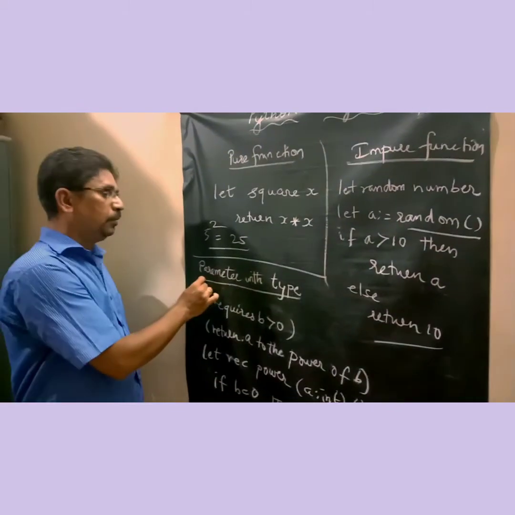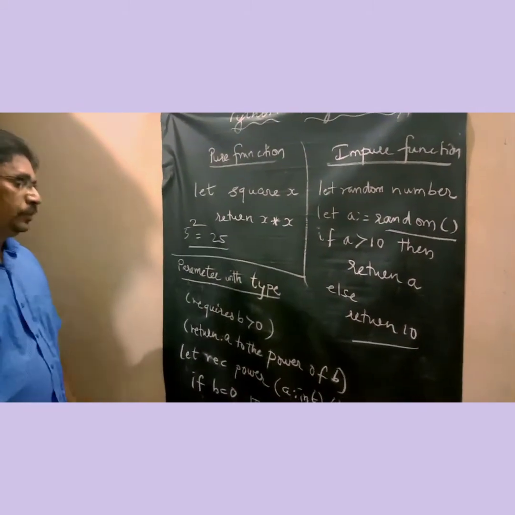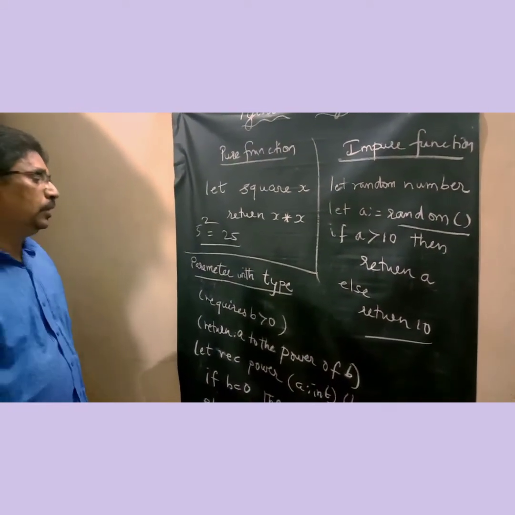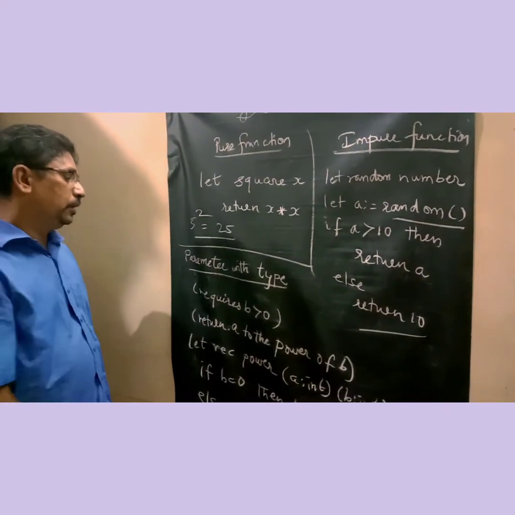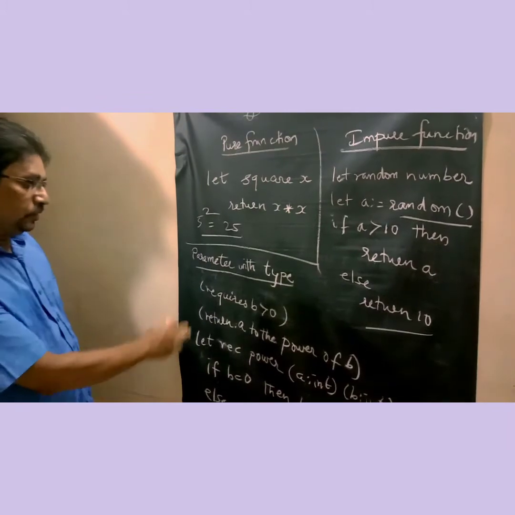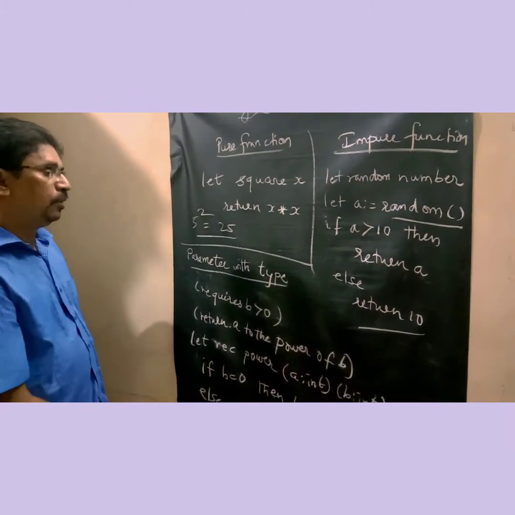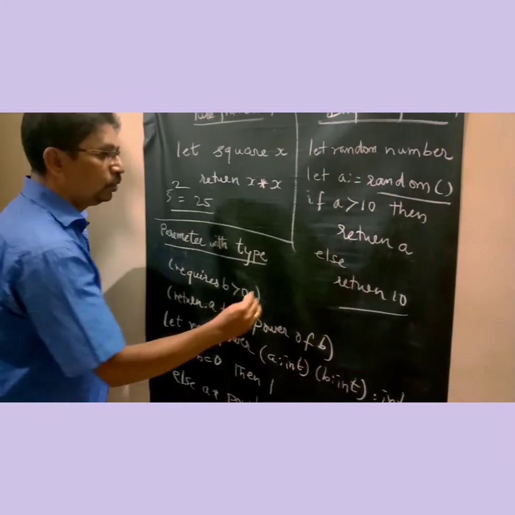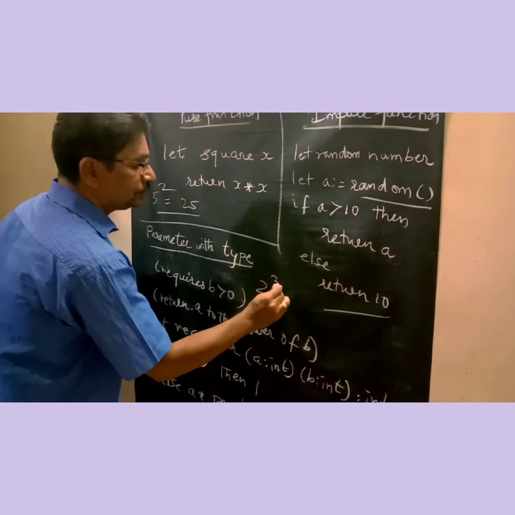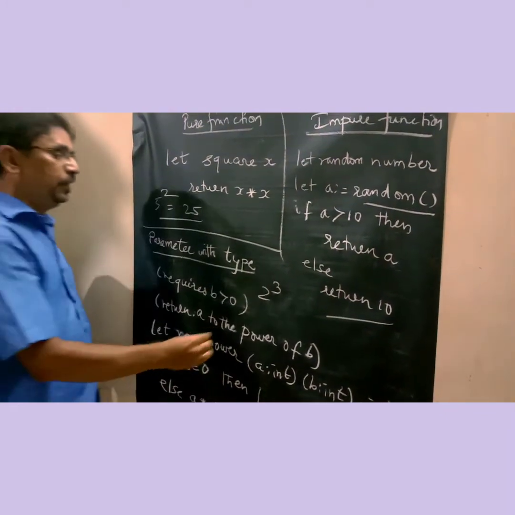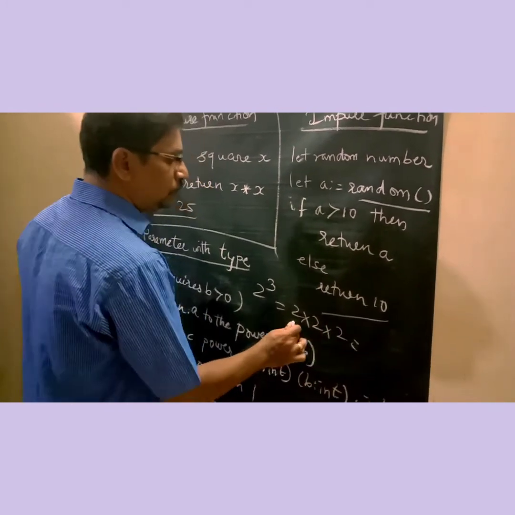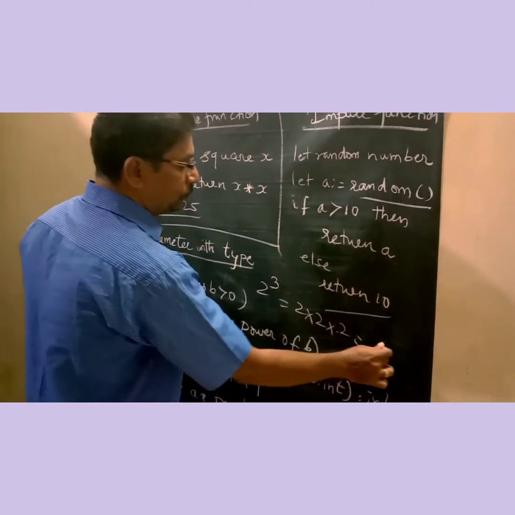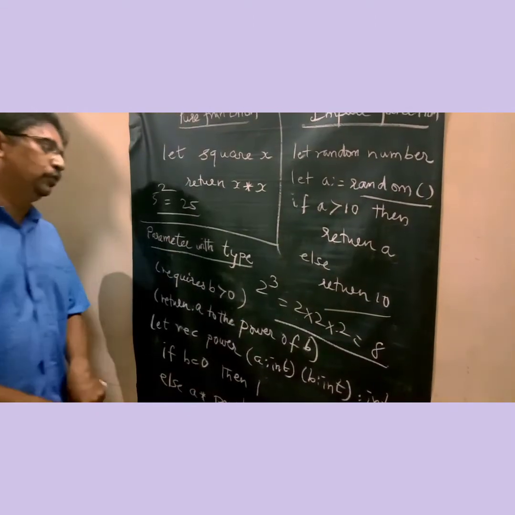Now we see here parameter with type. So what is meant by a parameter? The variable we use inside a function is called a parameter. Here we use this function to find the power of a number. For example, 2 power 3. So 2 power 3 equals what? 2 into 2 into 2, that is 4 into 2, which is 8. So this is the value for 2 power 3.